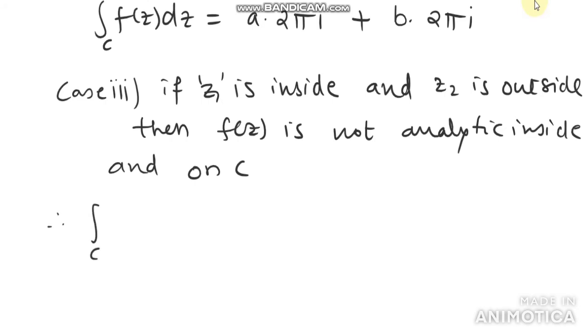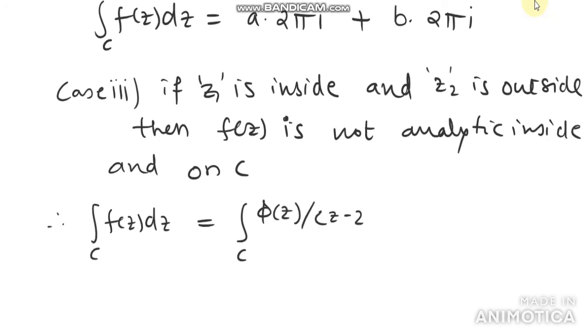Therefore, the integral over C of f(z) dz is expressed as an integral over C. So see here, z2 is outside, hence z2 is a point at which our function is analytic. So I express f(z) as phi of z divided by (z minus z2), total divided by (z minus z1), into dz.